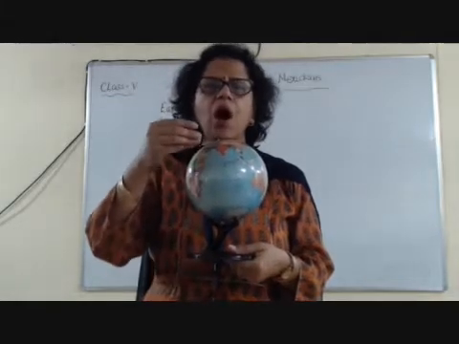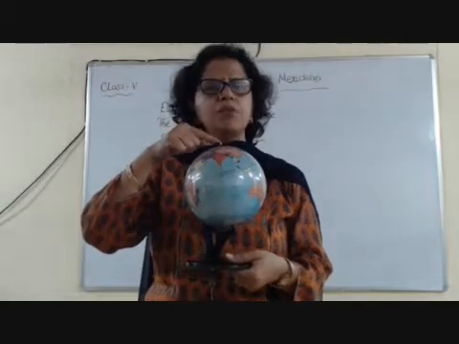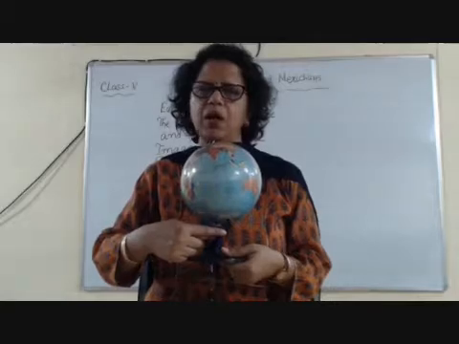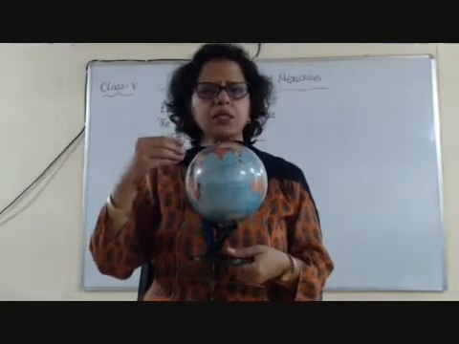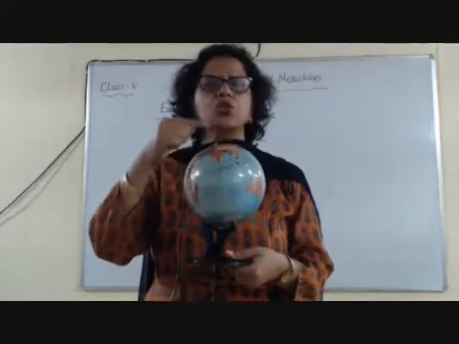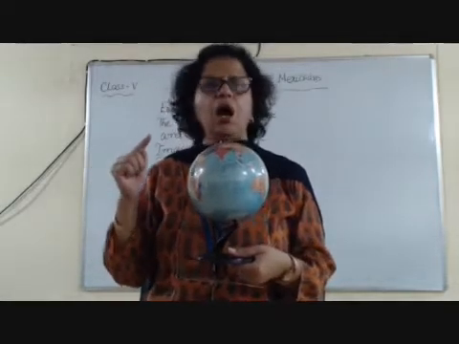Children, they are all marked from 0 to 90 degrees in the northern hemisphere and 0 to 90 degrees in the southern hemisphere. For our understanding purpose, all the lines that are from equator to North Pole are marked as north.